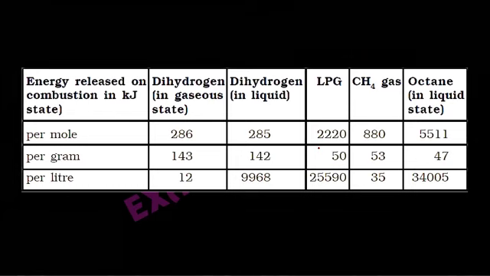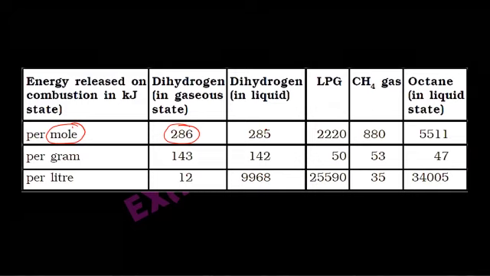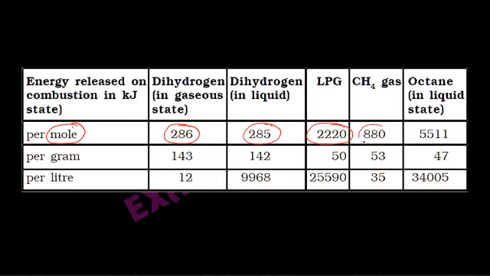So if we compare these per mole, 1 mole of dihydrogen gives us 286 kilojoules energy. In liquid state, similar to 85. LPG gives too high, CH4 gives high, octane in liquid state gives high.